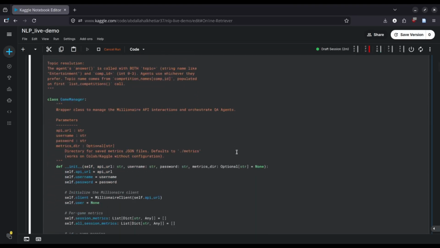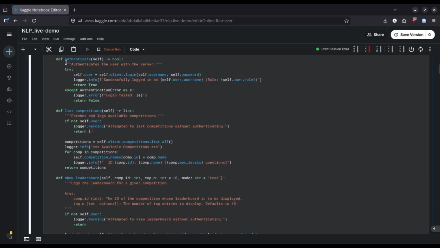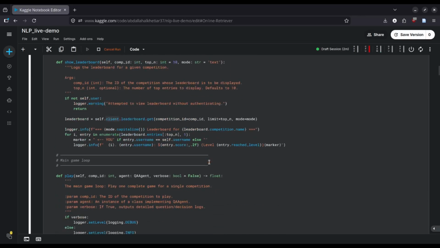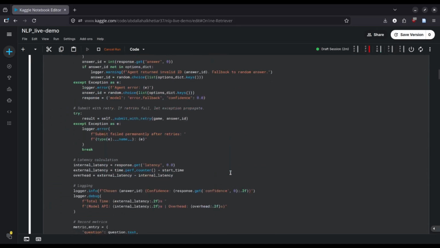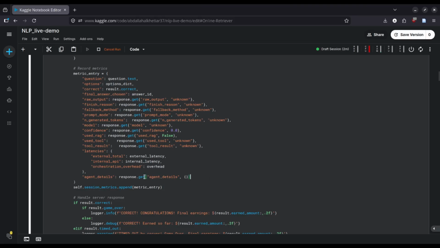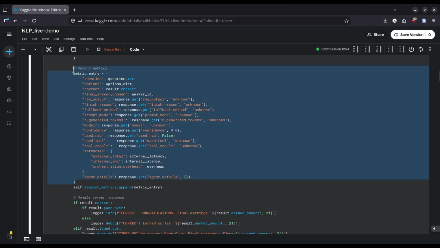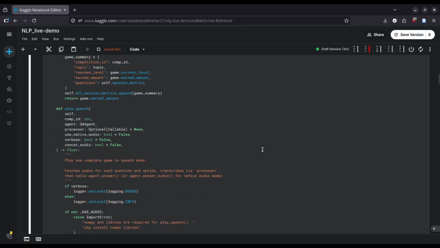In fact, the game manager is the orchestrator that manages the agents and plays the game. It is also able to authenticate in these competitions using the client mentioned above, and provides two functions: play and play speech. Play for the text mode and play speech for the speech mode, as the name suggests, and also records many metrics that were useful in order to understand what the model was getting wrong and to perform analysis on the outputs and results of our evaluation loops.